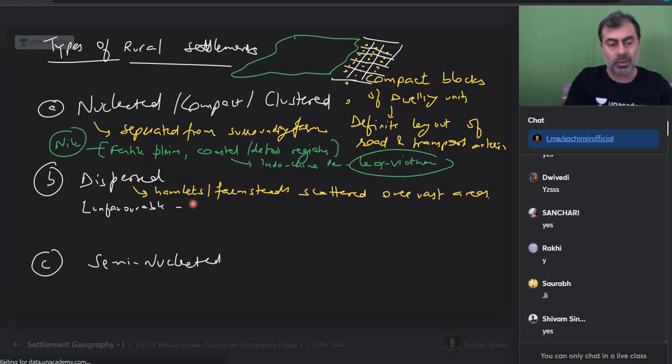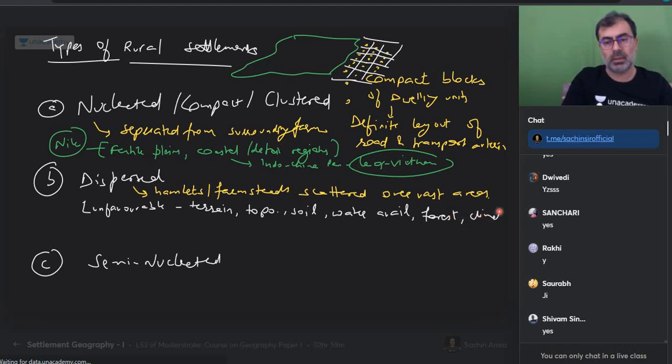Generally due to unfavorable terrain, topography, soil, water availability, forest, climate, etc. Generally found in hilly areas, arid deserts, yes or no?